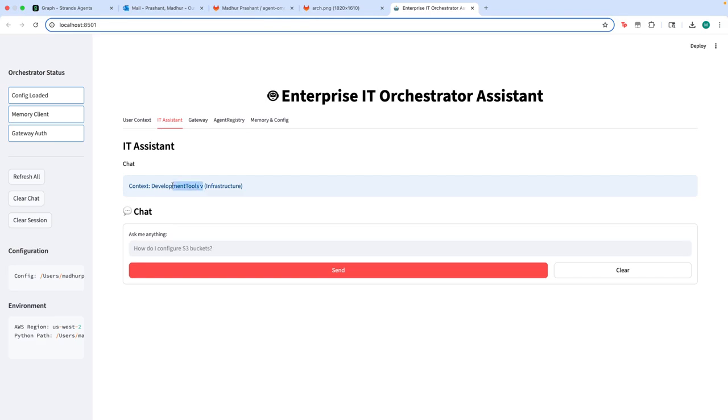So I'm logged in as a user from the development tools service. And now I'm going to ask a very simple question to show the deterministic flow. I'm going to say, hi, how are you doing today? What can you help me with? This is a greeting sort of a question.